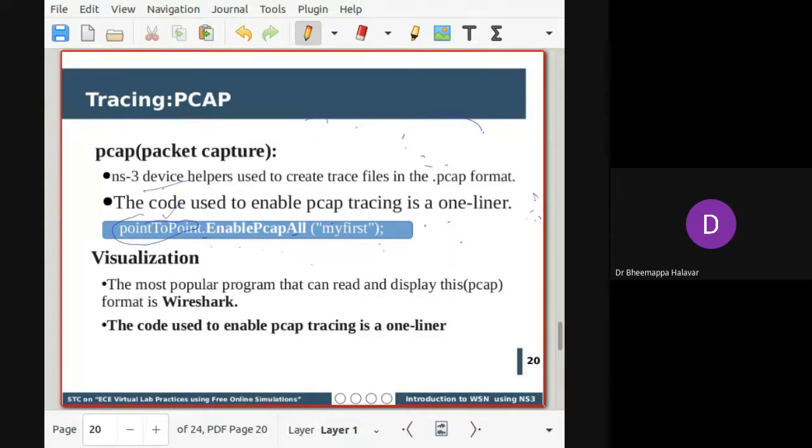Visualizing the packet capture can be done using a set of trace tools. The most commonly used trace tool is Wireshark. This Wireshark tool takes the pcap file as input and displays it in an appropriate fashion. We will also show how Wireshark displays it. This is the one thing you need to remember whenever you want to trace what is happening: add this line of code to your example, and then you can pass the output pcap file into Wireshark for visualization.